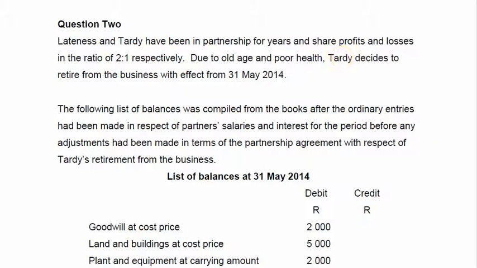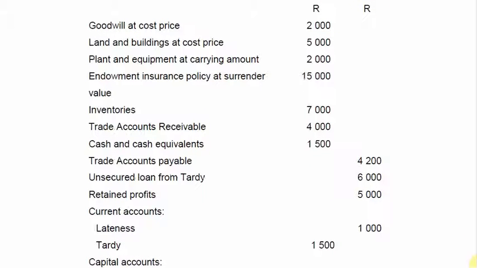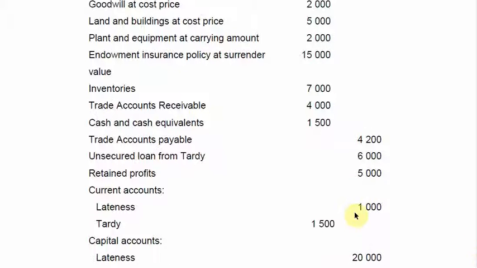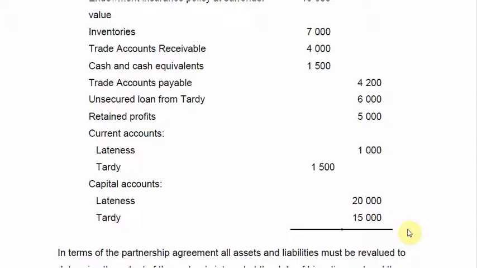Then they have given you the following list of balances. There you have goodwill, land and buildings, some plants, some endowment policies. Please remember that this is an asset. Then there's some inventories, some debtors, some cash, some creditors, an unsecured loan, and some retained profits.